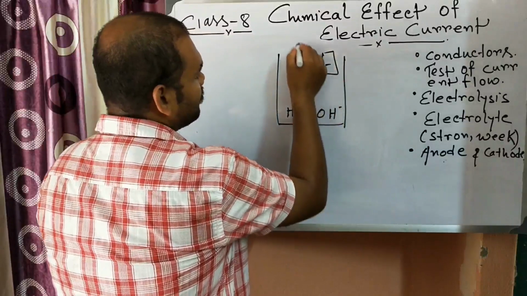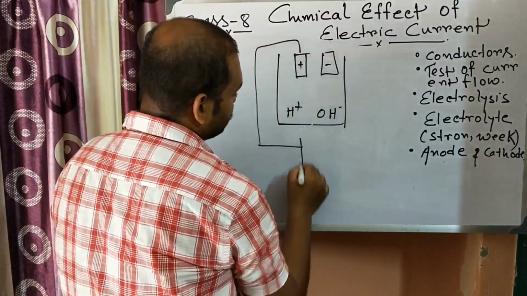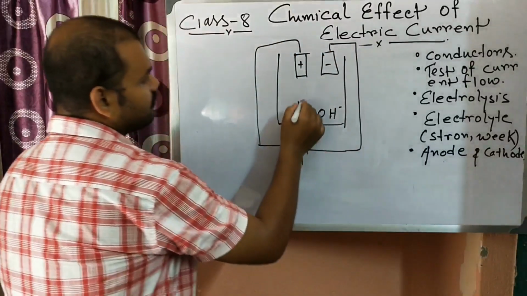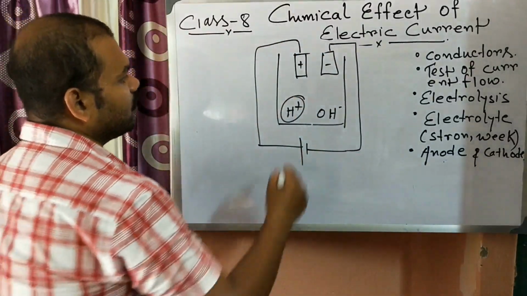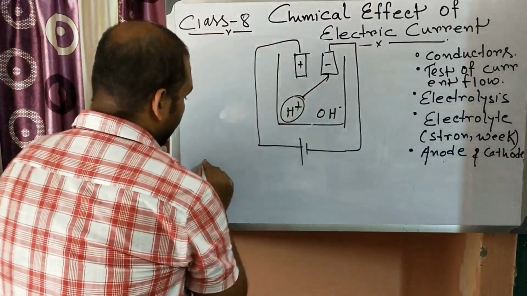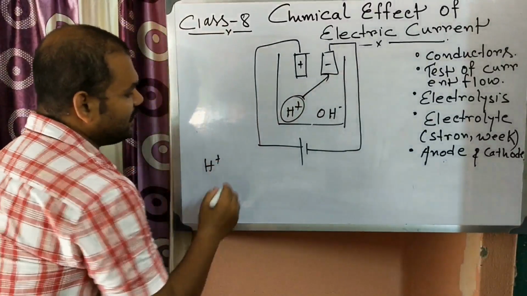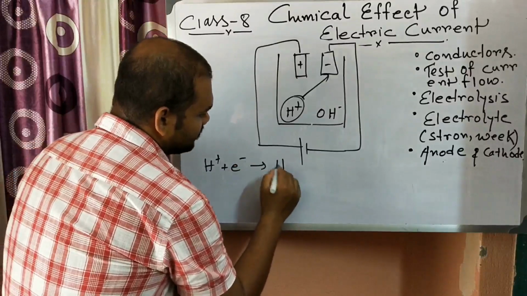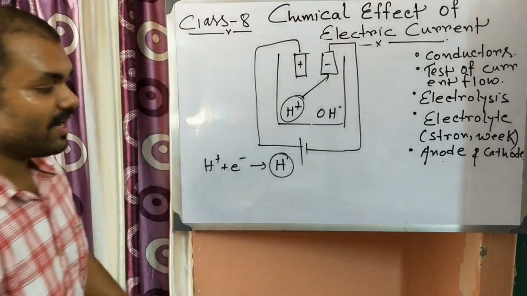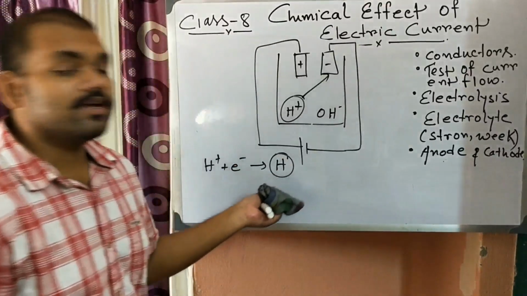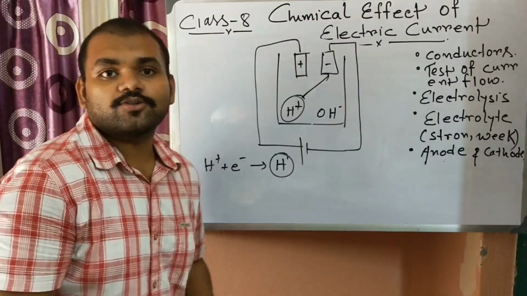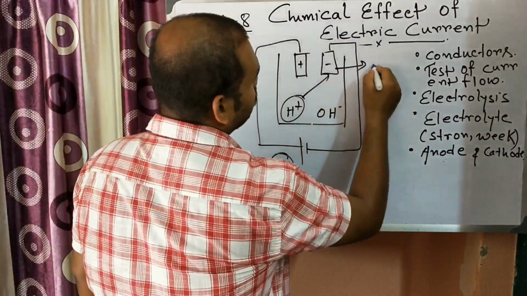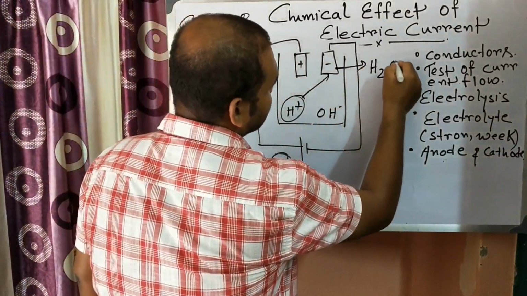Now the positively charged H plus will go towards the negative electrode and will take one electron to produce a hydrogen atom, and a hydrogen atom reacts with another hydrogen atom to produce hydrogen gas. So at the cathode we will get hydrogen gas.